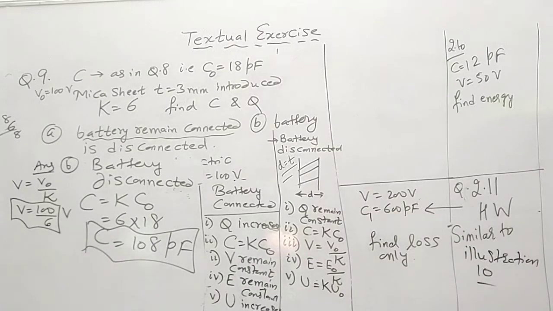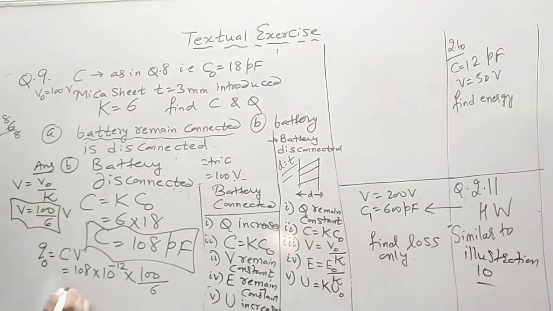And if we find out the Q, it will remain the same, or you can again find out Q naught is equal to new C multiplied by new V. So new C multiplied by new V is 16. So it becomes 108 multiplied by 10 raised to minus 12 into V, that is 100 divided by 6.